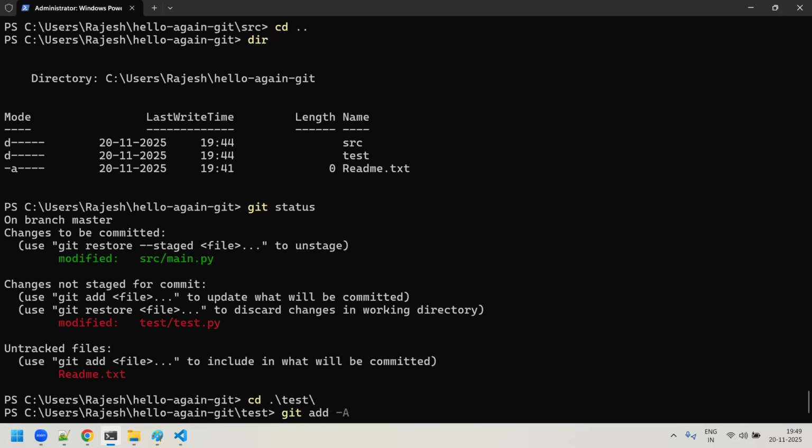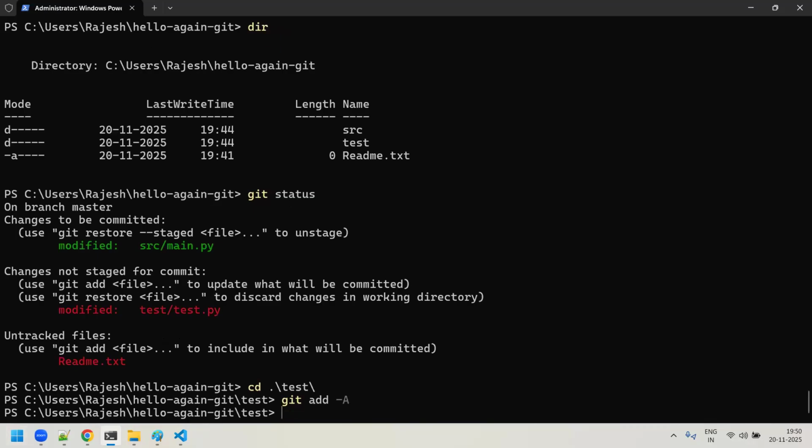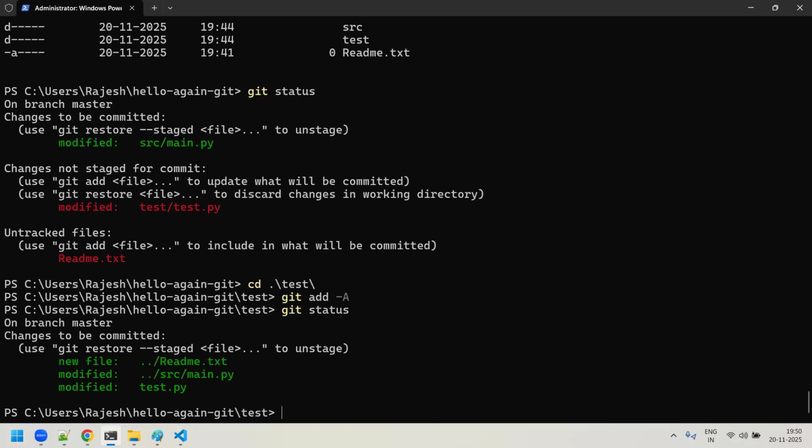When you do git add with the capital A option, everything, guys, whatever file is there, even though you're sitting inside the test folder, you are not only moving this file from the working tree to the staging area, you are also making this other file tracked and moving it into the staging area. So when I execute this command, now you'll see the status. Now if you do a git status, you can see that all the files are under the staging area.